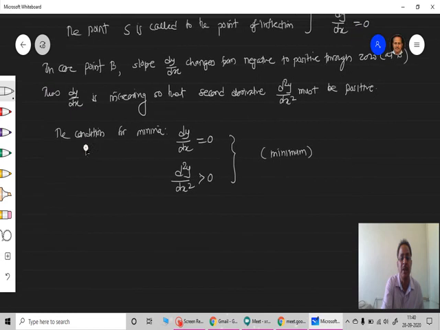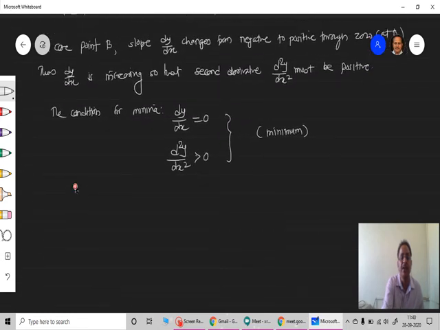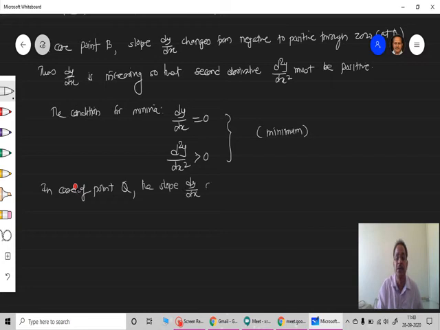Okay. Now exactly similar. Now let us talk about the other point Q. In case of point Q, exactly similar statement you can write. In case of point Q, the slope dy upon dx changes from positive to negative through 0.